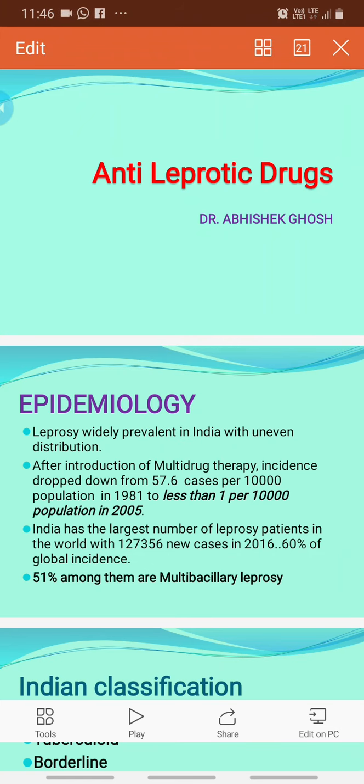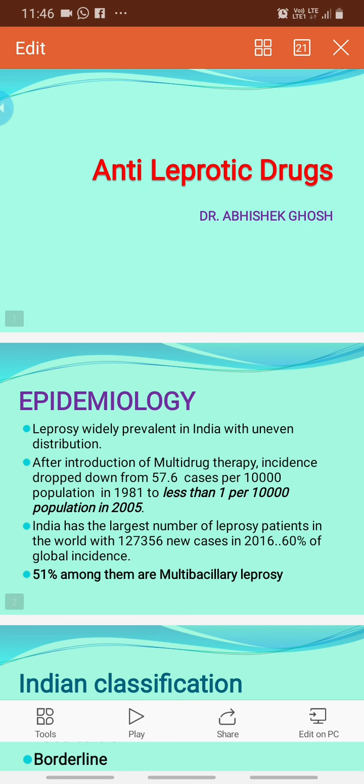So after discussing tuberculosis, we shall have a brief discussion about the anti-leprotic drugs today. Leprosy, though incidence is a little bit decreasing, is still quite prevalent in some parts of India, and it has some uneven distribution. After introduction of multi-drug therapy, incidence dropped from 57.6 cases per 10,000 population in 1981 to less than 1 per 10,000 population in 2005. So India has achieved elimination of leprosy but not eradication.